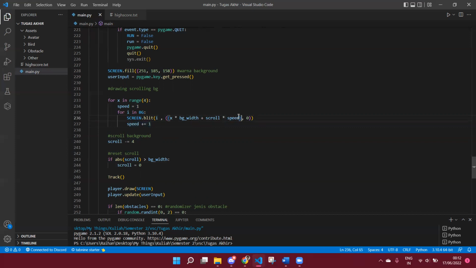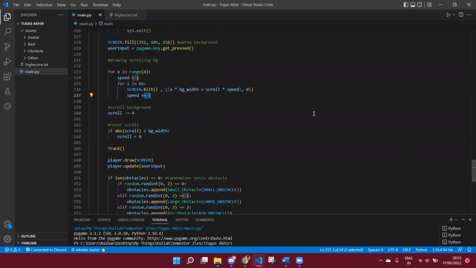The speed will plus equal to 1, so that every layer has a different speed, so that it will cause a parallax effect, which is 3D utilizing only 2D images.